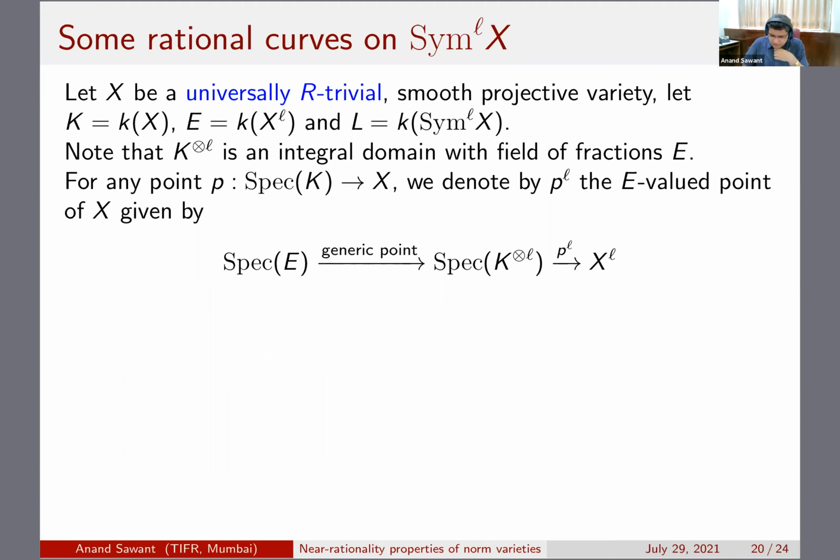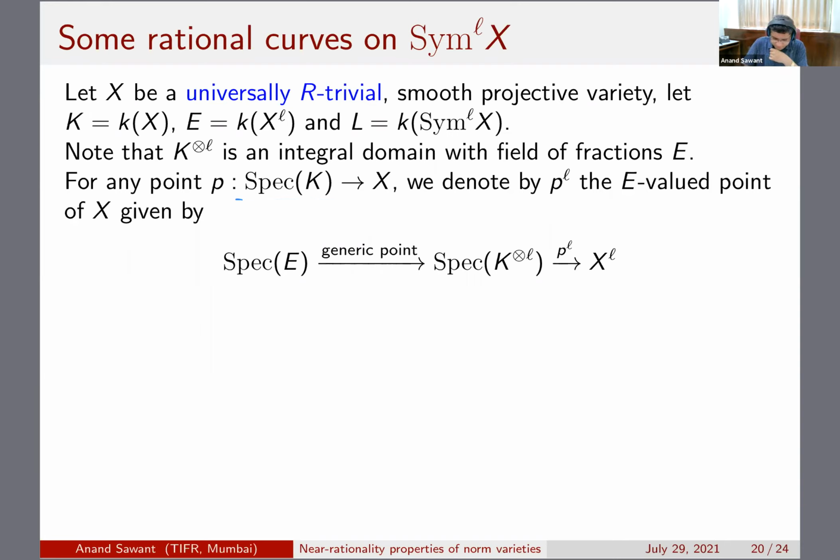Start with a point P over here, which is a K valued point on X. You can take its product L times and get this map P to the L from spec K tensor with itself L times. But note that this is not a field. It's an integral domain, and then you can pull it back with the generic point and get an E valued point on X to the L.